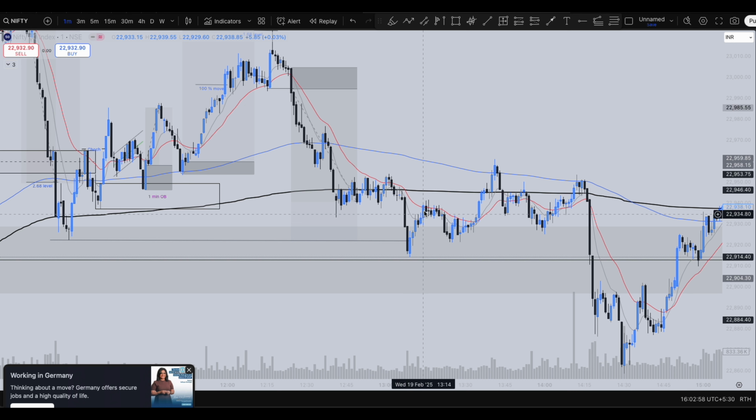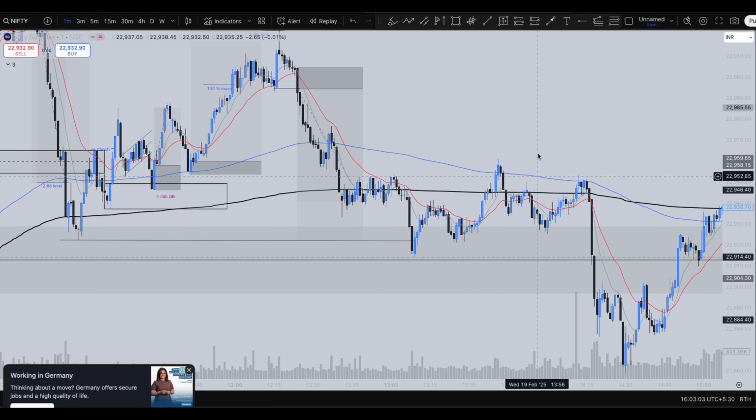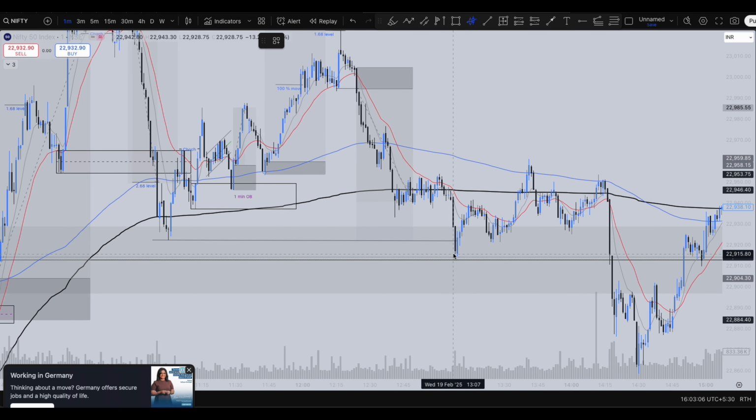And after this, you can see the market tried to rally up again and consolidated here. So this momentum though is quite not following good price action, guys.